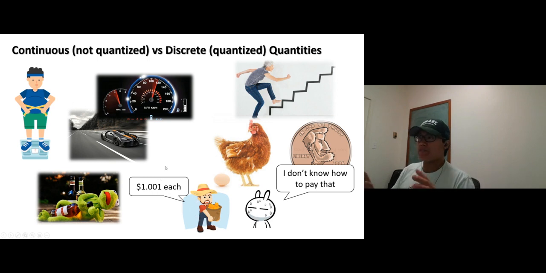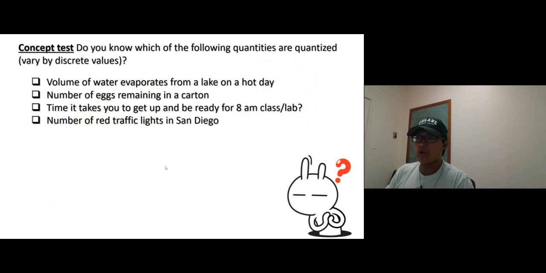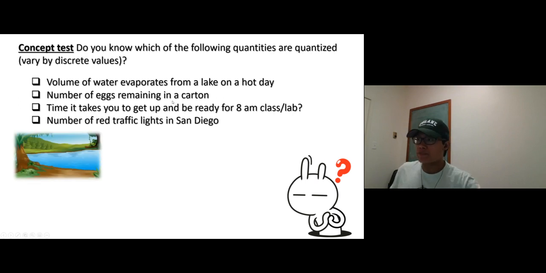Okay, now this is very important. Can you identify the quantized quantity, or discrete, or not continuous quantities, basically? Just a concept check real quick. If you get what we talked about earlier, do you know which of the following are quantized or not quantized quantities? Number one, the volume of water that evaporates from a lake on a hot day. Can it be any volume? Yes. 1 liter, 2 liters, 1.1 liters. It could be any number.